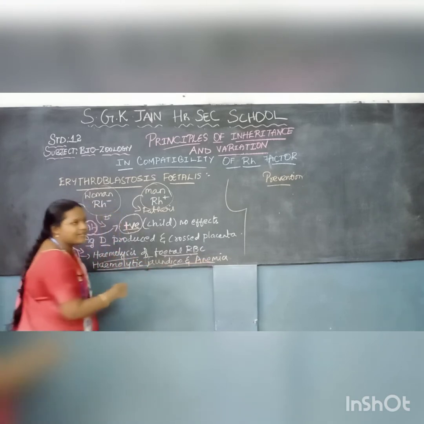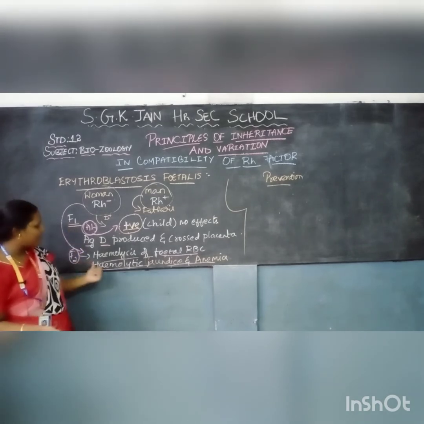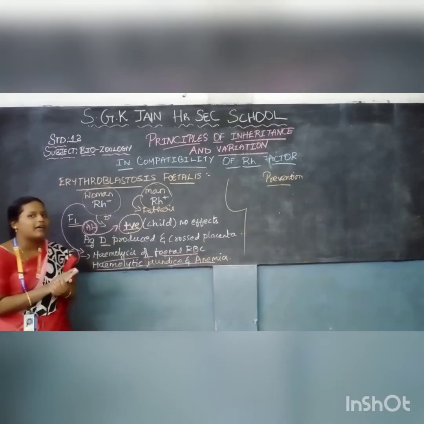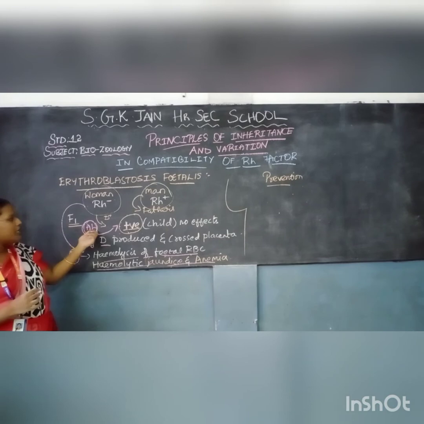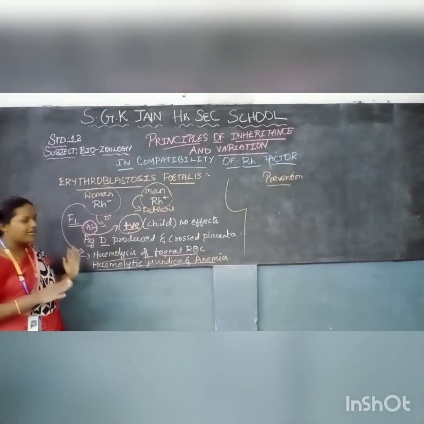Diseases like that will happen. So the second baby will suffer from continuous abortion, or else hemolytic jaundice and anemia will come. This is due to the effects of antibodies already produced during the pregnancy of the first baby. So this is what happens.